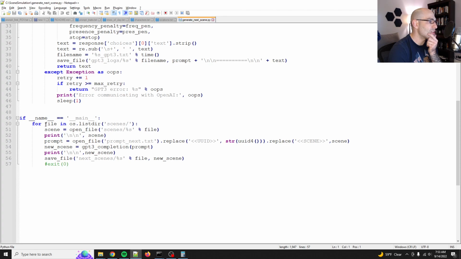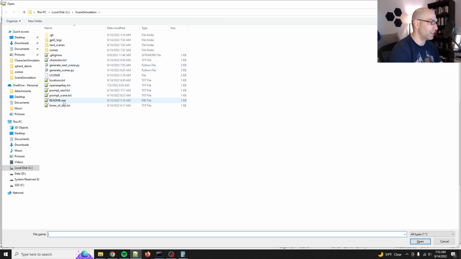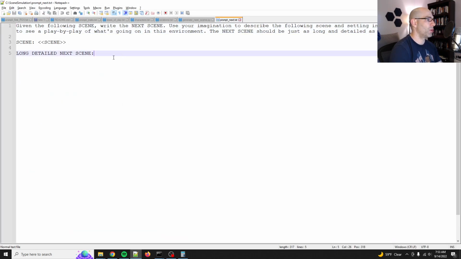So for file in os.listdir scenes, we'll print out the scene and we'll do prompt next. Prompt next is going to advance the plot. So we'll say prompt next, long detailed next scene. This works relatively well. Sometimes it's a little too short, sometimes not. Let's see. Use your imagination to describe the following scene in great detail. We want to see a play-by-play of what's going on in this environment. Okay, I think this is all set.